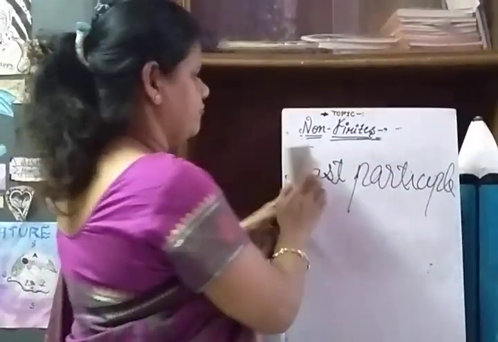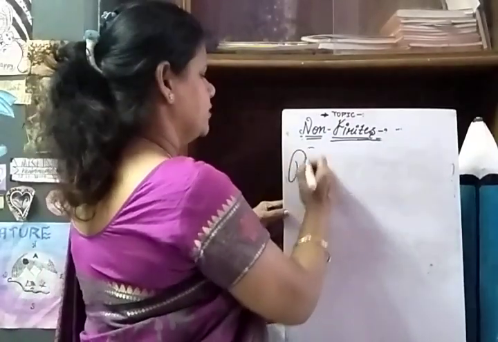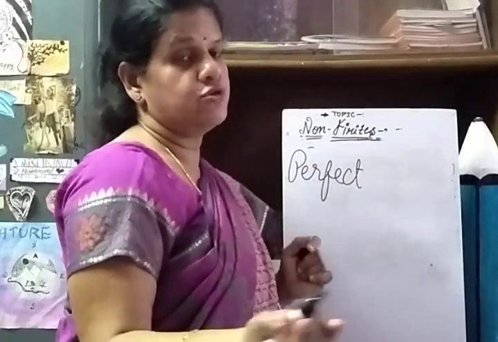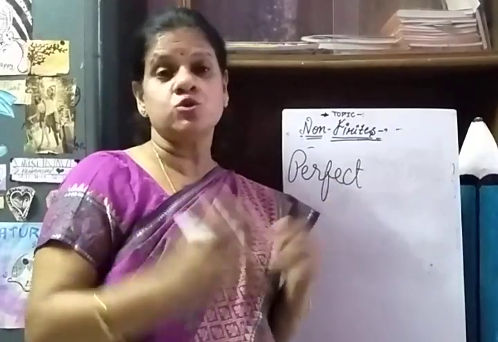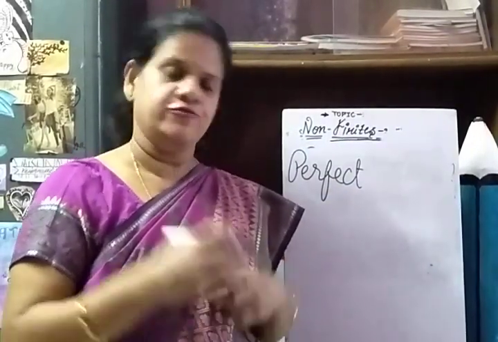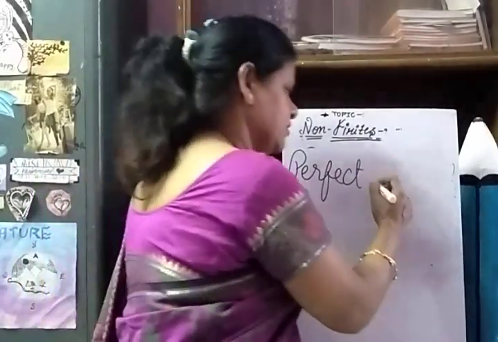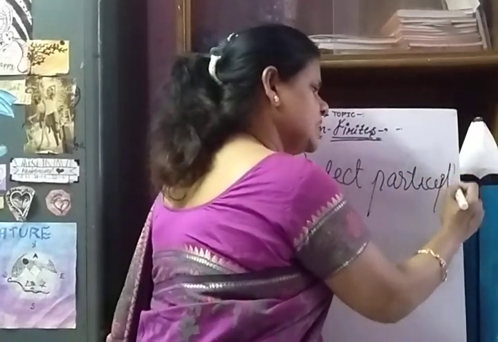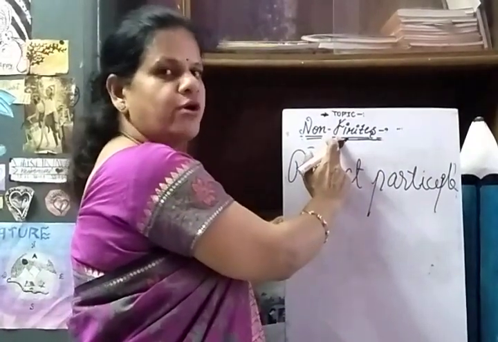Then the third kind of participle is the perfect participle. What is perfect? Again, I am telling you, these are all interrelated. I have already shared the link of my tense video. In that I have clearly told you about perfect tense. If you know perfect tense very well, it's very easy to understand even the perfect participle. So I am going to tell you what the perfect participle is. This is the third type of participle.